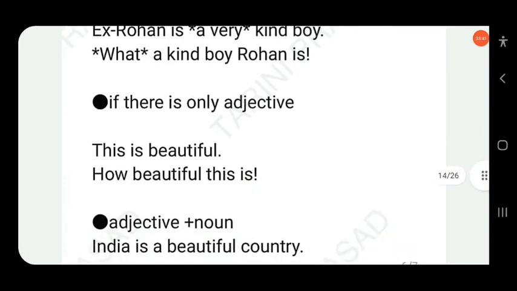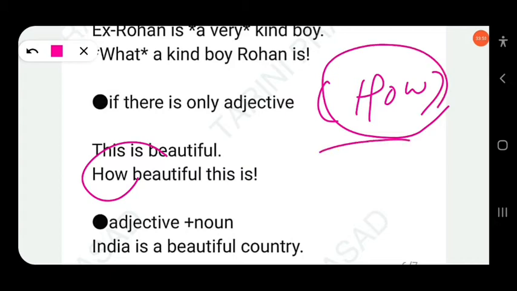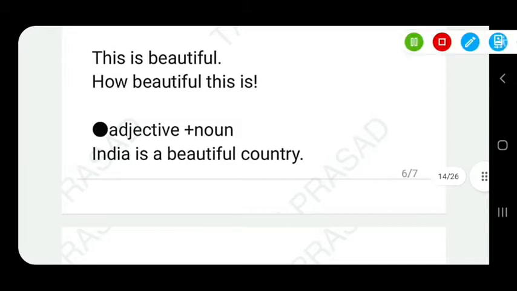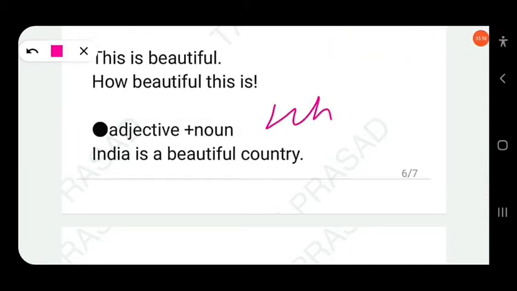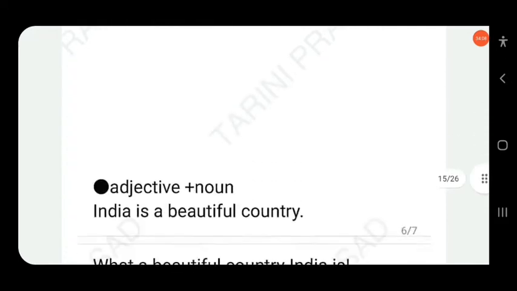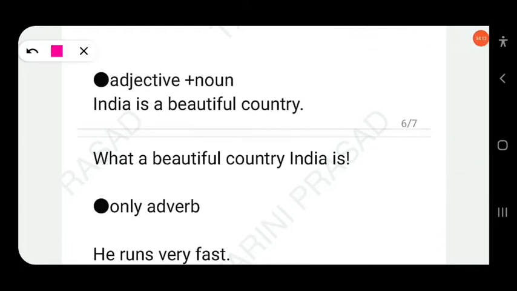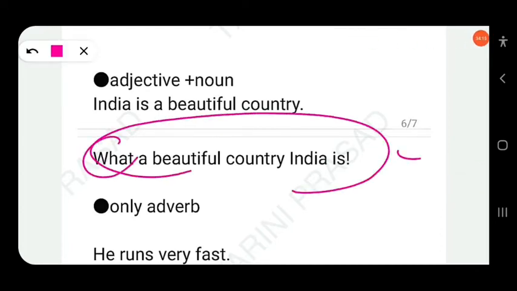Similarly, if there is only an adjective, this is beautiful. How beautiful this is. You have to use how. If there is only an adjective in a sentence, to make it exclamatory you have to use how. How beautiful this is. If there is adjective plus noun, you have to use what. India is a beautiful country. Here beautiful is the adjective and country is the noun. What a beautiful country India is. Clear?